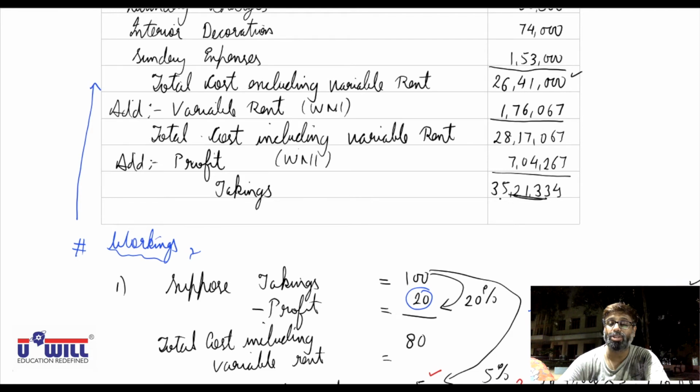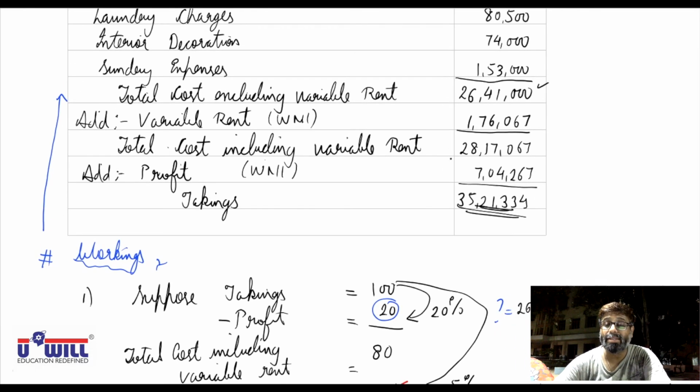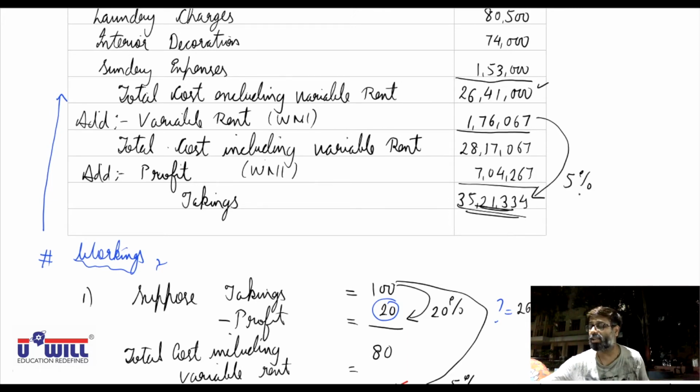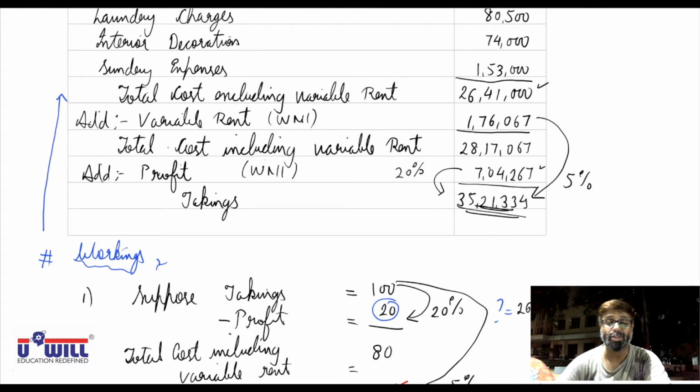It was given in the question that variable rent is 5% of total takings. Cross check 35,21,334 into 5%. Does it come to 1,76,067 or not? Yes. Same way profit was given as 20% of total takings. So cross check. Takings are 35,21,334 into 20%. Do you all get the profit also as 7,04,267 or not? So this is just to cross verify whether we have done the calculations correctly or not.